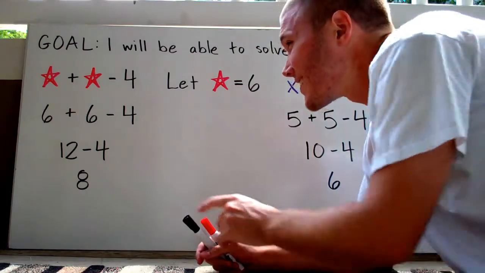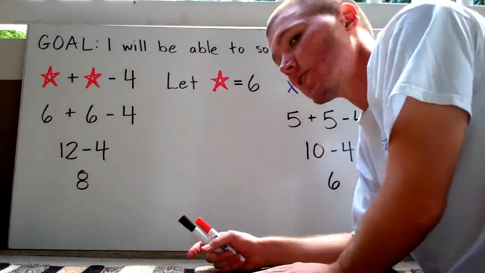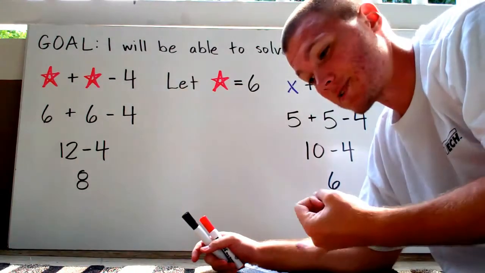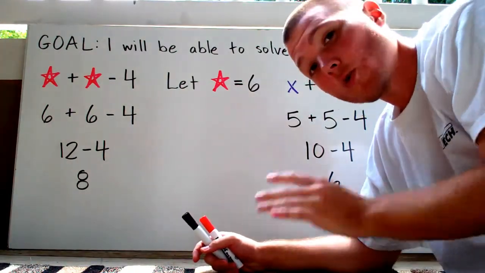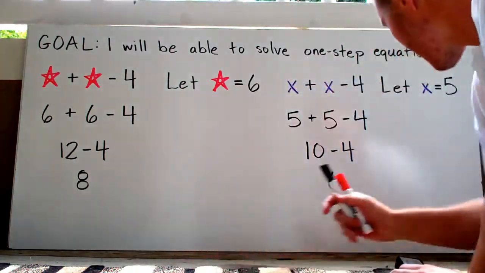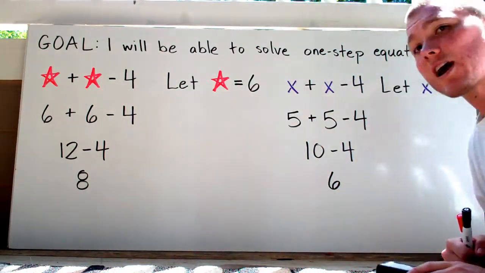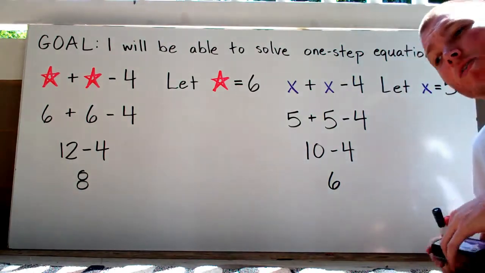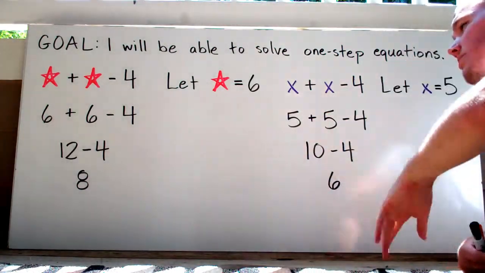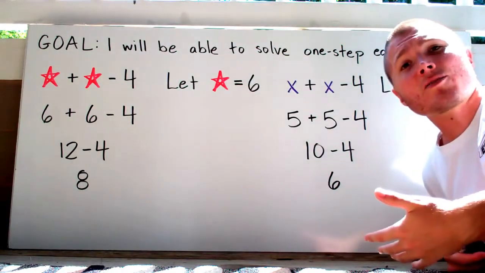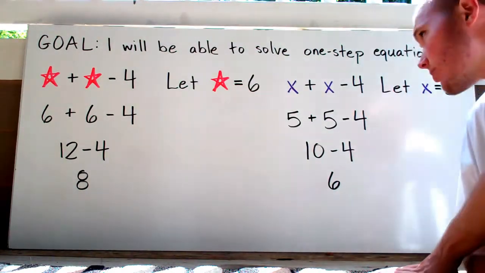But usually you're not going to see expressions or equations written out with variables that are symbols like actual stars, maybe a smiley face. We're not going to use those. We're going to use letters. And a letter that's used all the time is the letter X. So now, let's say I have an expression like this, and instead of using a star to represent a value, I'm going to use the letter X.